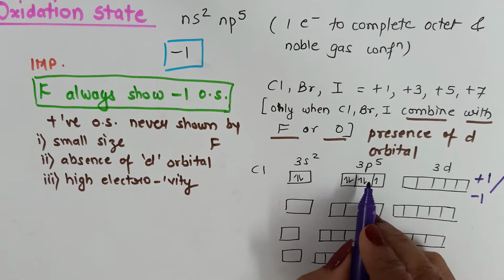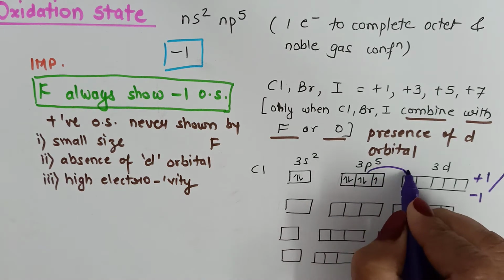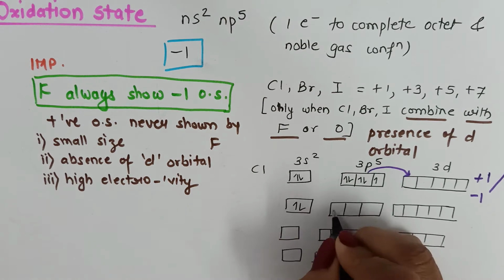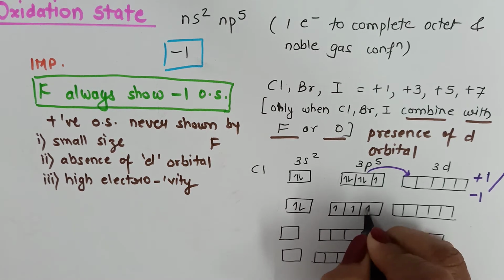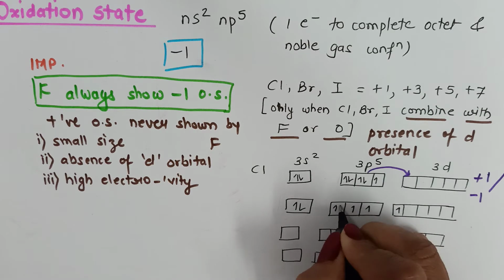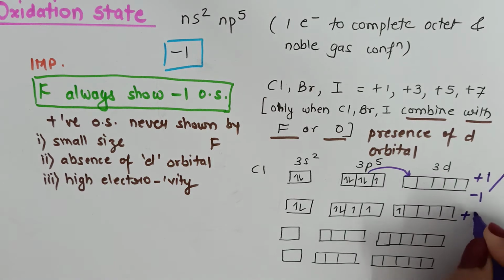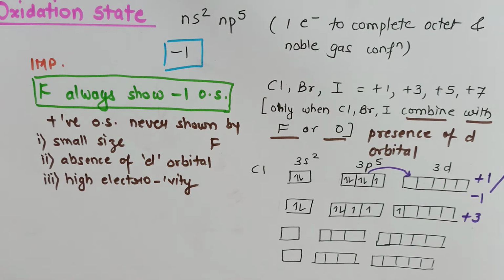Now, if one electron from 3p gets excited to 3d, the distribution of electrons changes. With the loss of these 3 electrons, chlorine can show +3 oxidation state. So this is the explanation for positive oxidation state.